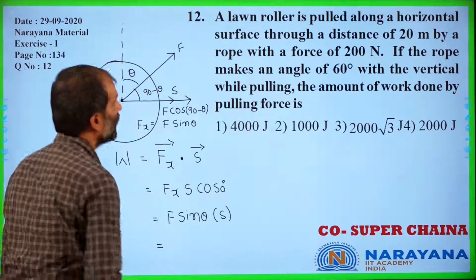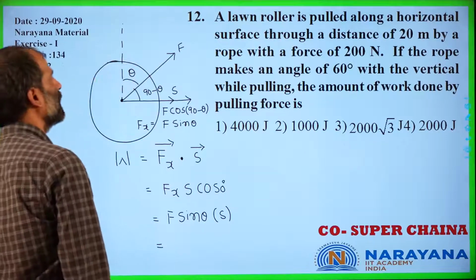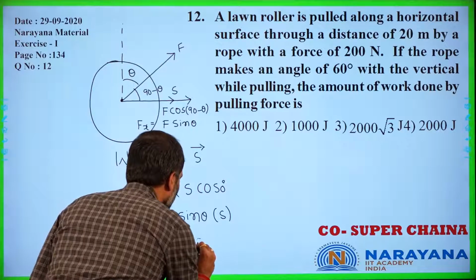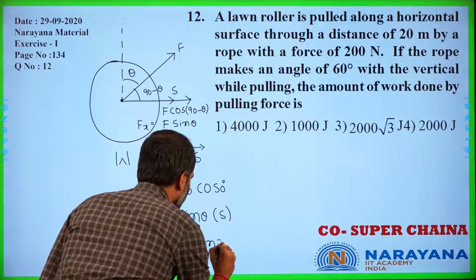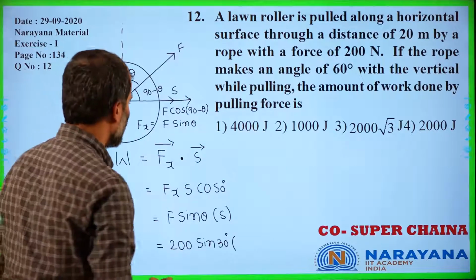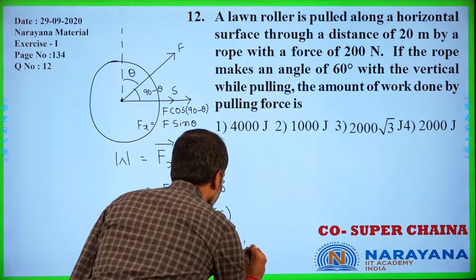The force applied is given to be 200 Newton. 200 Newton into sine 30, and the displacement is 20 here, right?